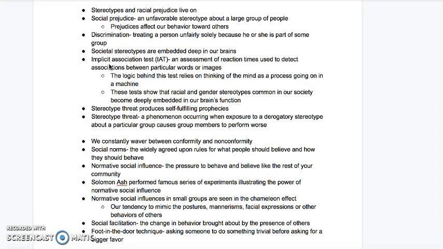Societal stereotypes are embedded deep into our brains. The implicit association test, or IAT, is an assessment of reaction times used to detect associations between particular words or images. The logic behind this test relies on thinking of the mind as a process going on in a machine. These tests show that racial and gender stereotypes common in our society become deeply embedded in our brain's function.